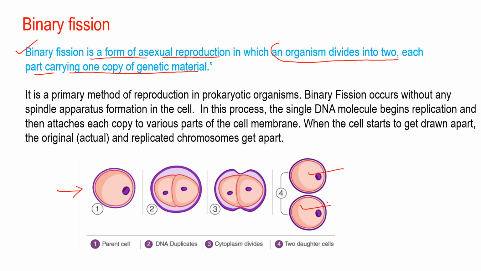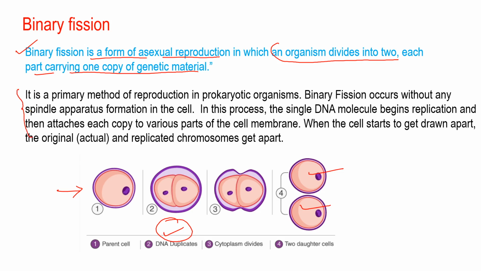This process happens with the division and multiplication of the parent's genetic material, the DNA. This DNA duplicates, and ultimately it results in 2 daughter cells, and each daughter cell receives 1 copy of its parent DNA. Okay, am I clear? So here I have mentioned each detail which I have just explained.